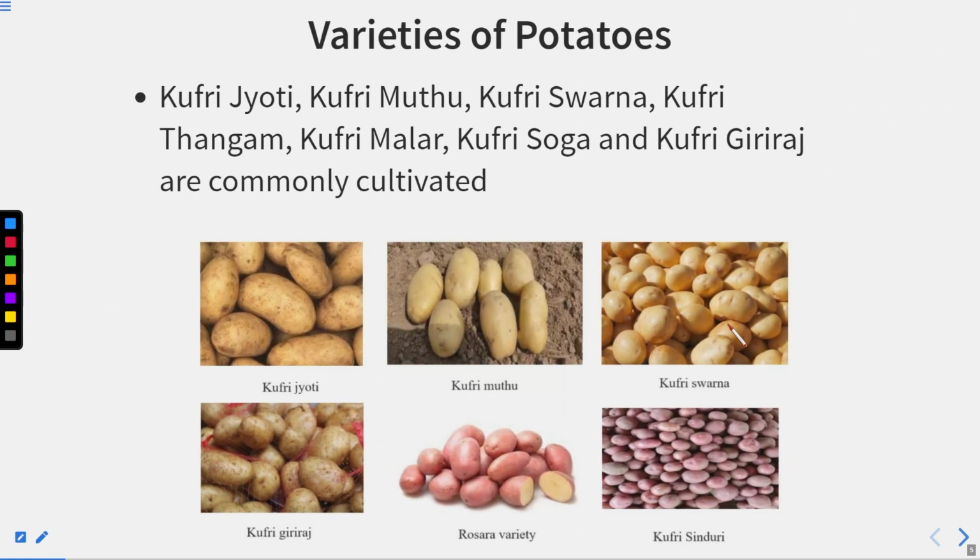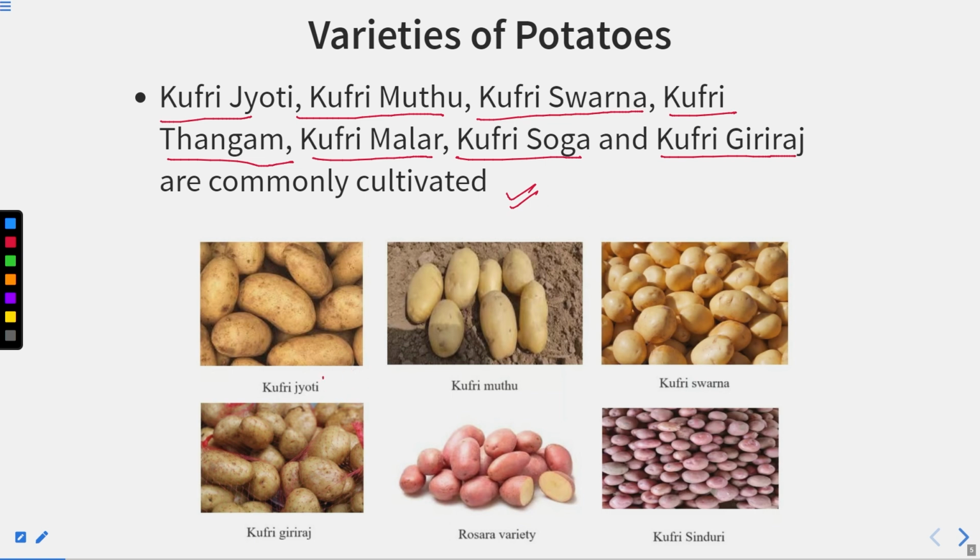Now, here are some of the varieties of potato: Kufri Jyoti, Kufri Muthu, Kufri Swarna, Kufri Thangam, Kufri Malar, Kufri Sooga, and Kufri Giriraj are commonly cultivated. These are some of the very important varieties of potato.